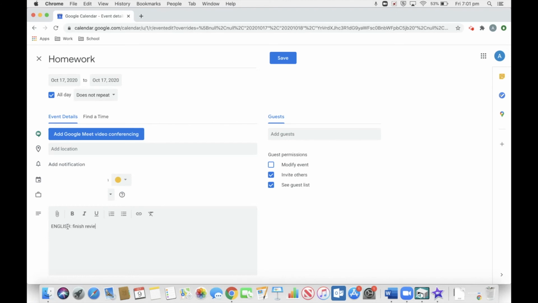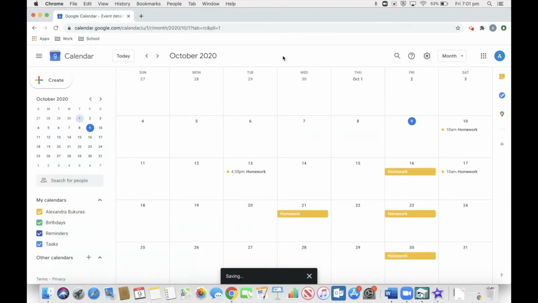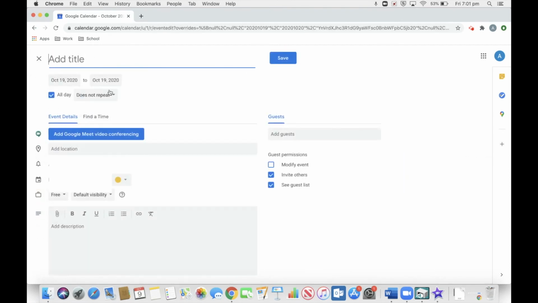Finish reviewing conflict and symbols. Hit save. And then a couple of days before, we will write in a reminder to meet with your teacher or to ask any final questions before the test. This is more of a deadline, so we are going to leave it at that and hit save.